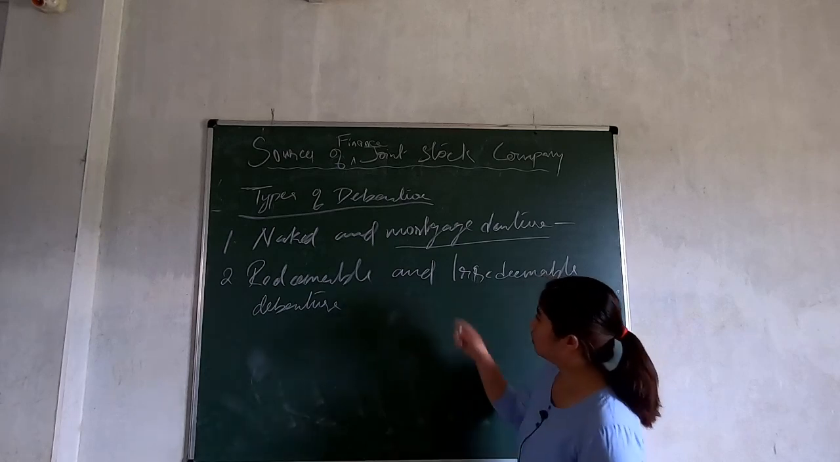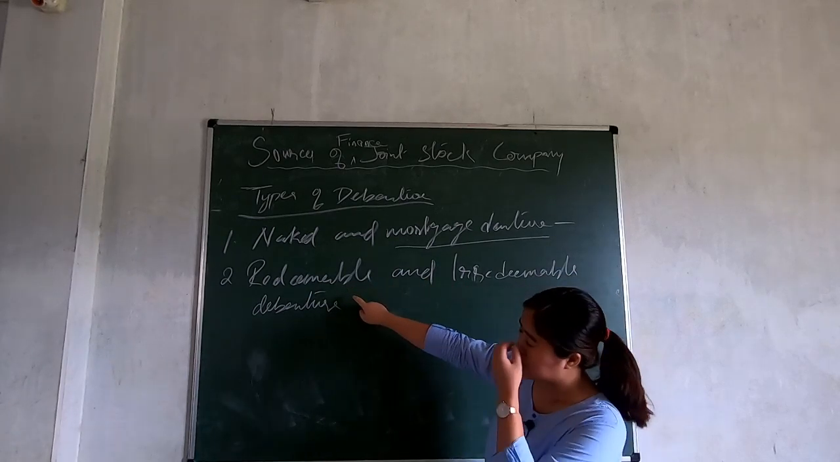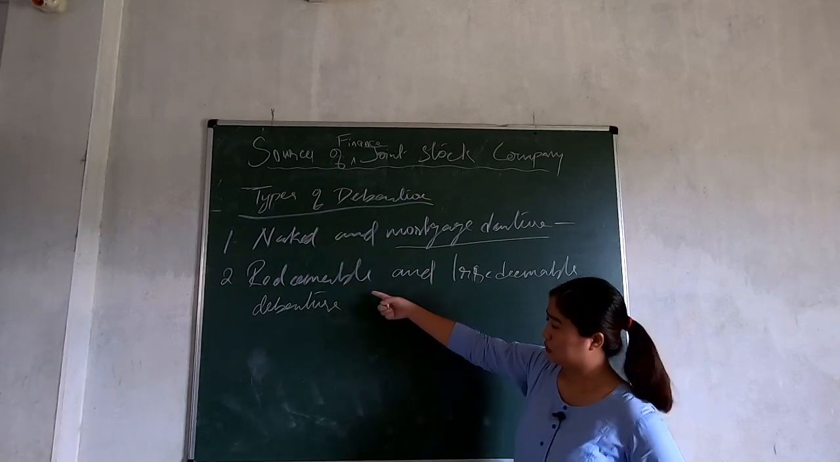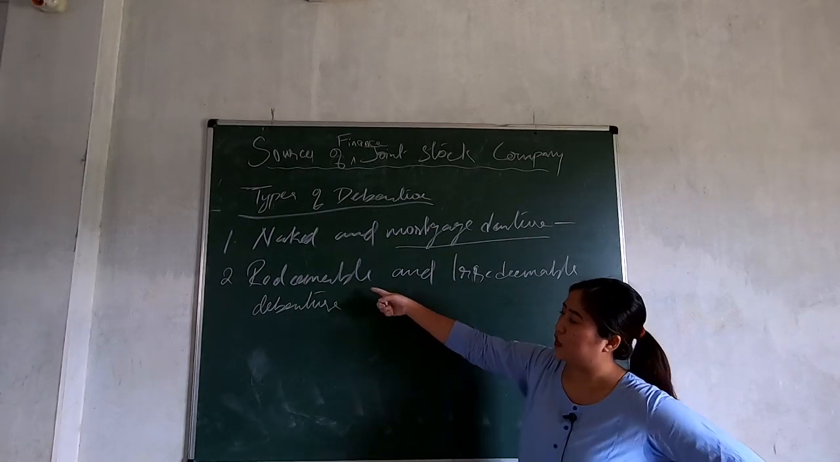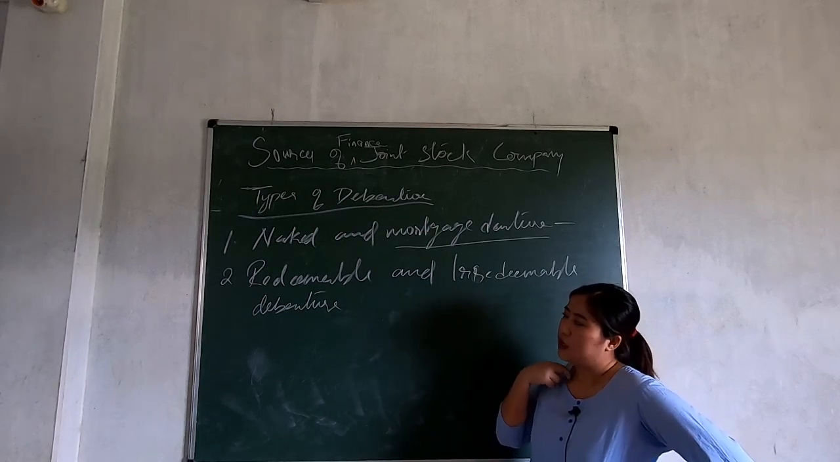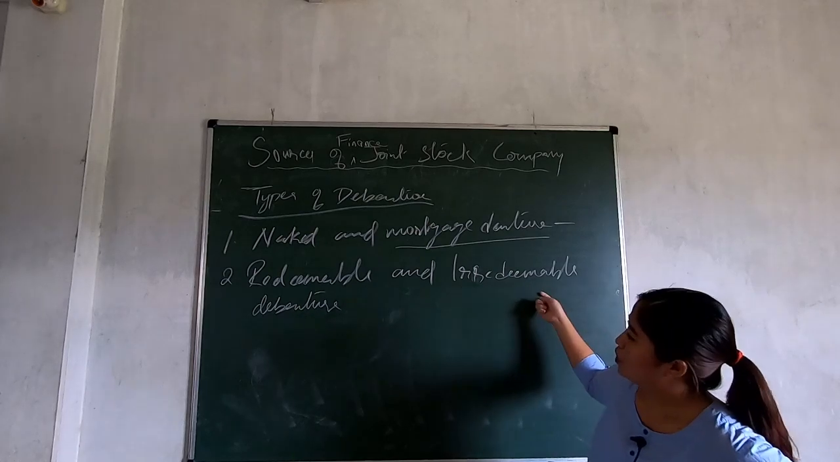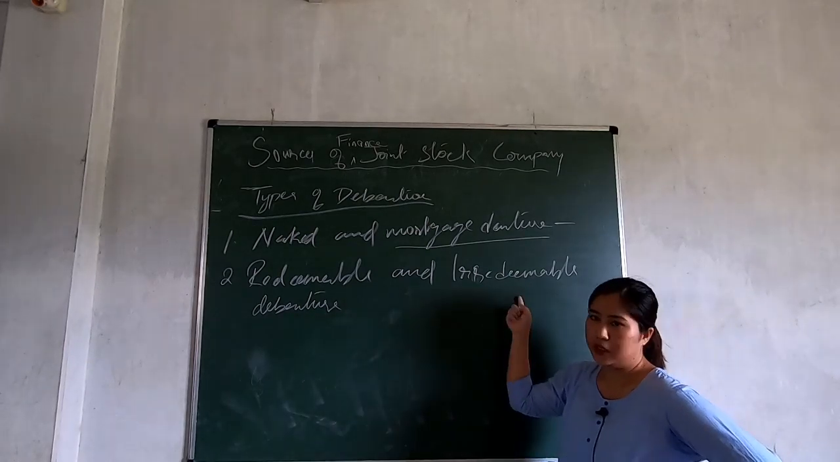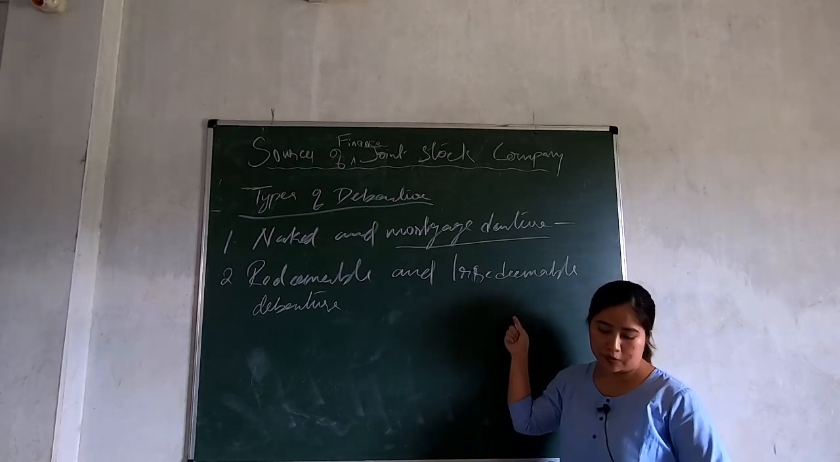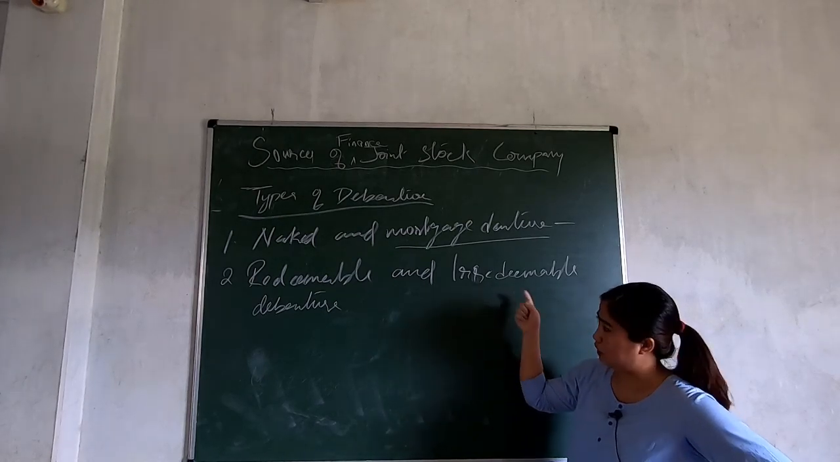So redeemable debentures are also known as callable debentures, because this type of debenture is paid or called after a specified period of time, before the winding up of the company. And irredeemable debentures are what? They are repayable only at the time of winding up of the company. So they are repaid only when the company is winding up.